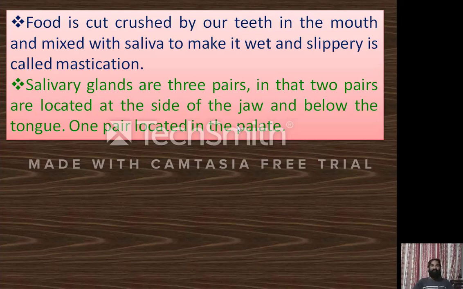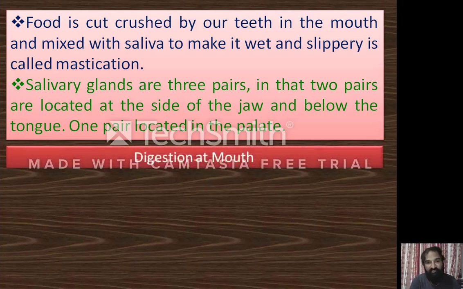I told you the salivary glands are three pairs. Two pairs are located at the side of the jaw and below the tongue, and one pair is located near your ears. These three salivary glands release the saliva that mixes with the food material.